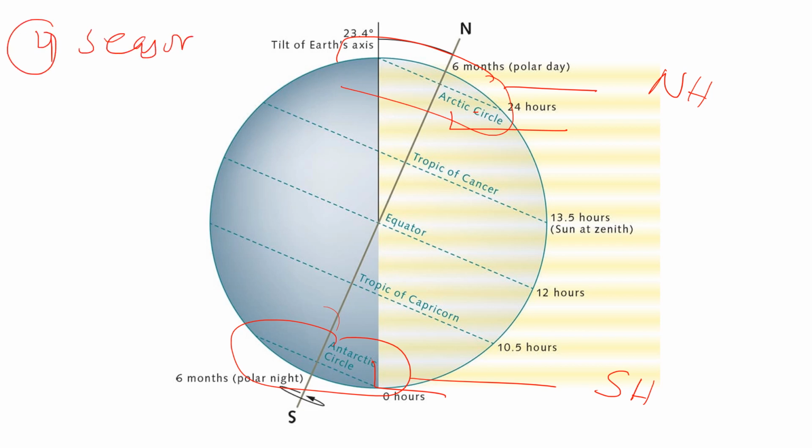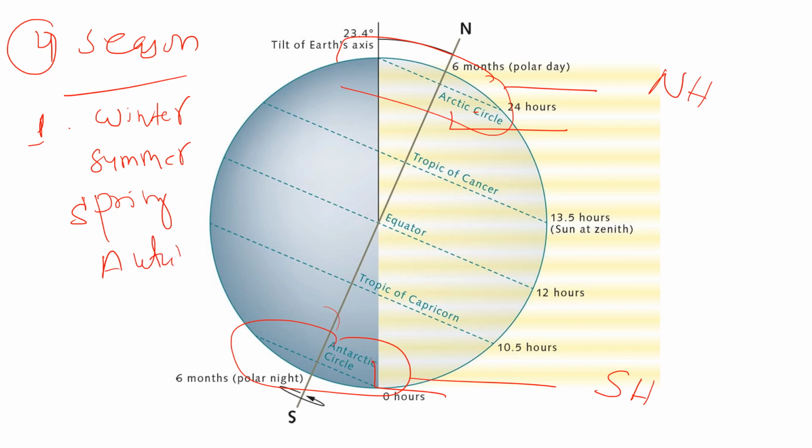What are these seasons? Winter season, summer season, spring season, and autumn. So these four seasons are generally present on the Earth's surface.